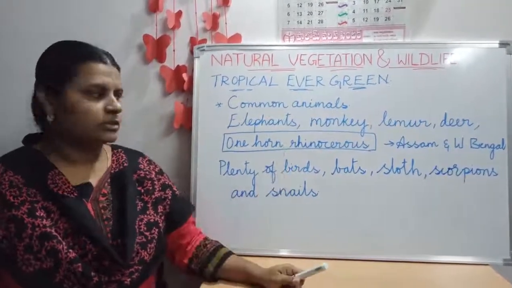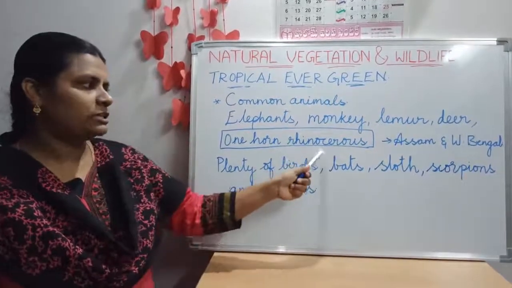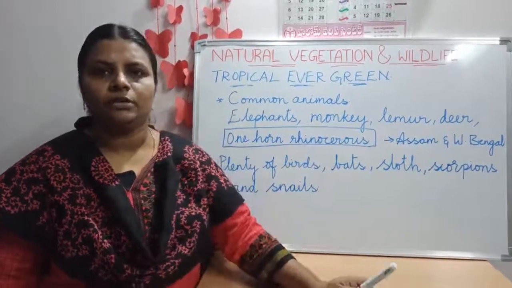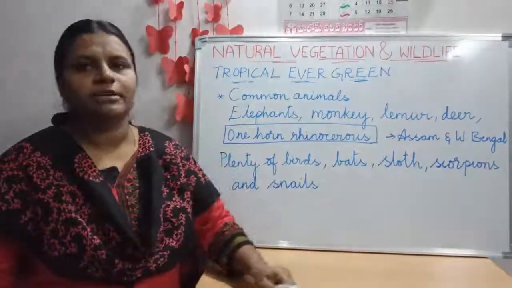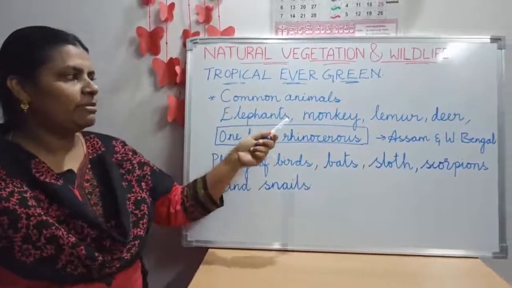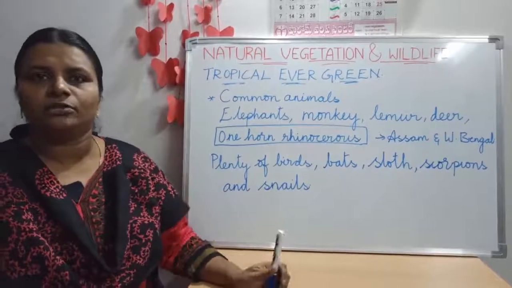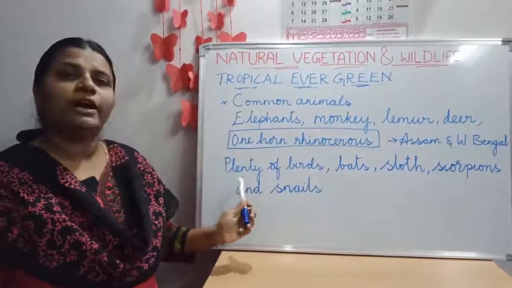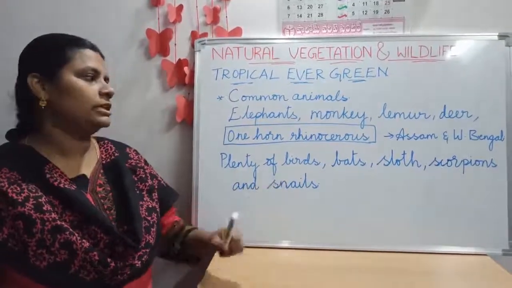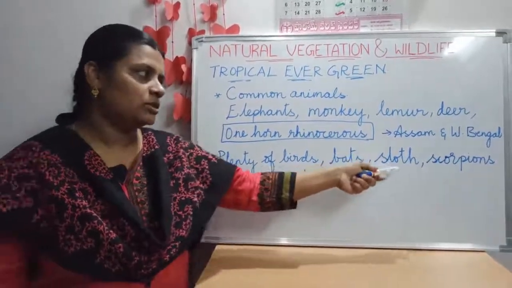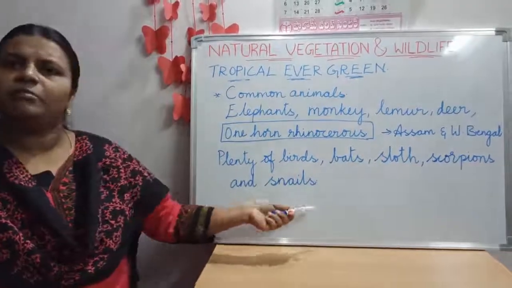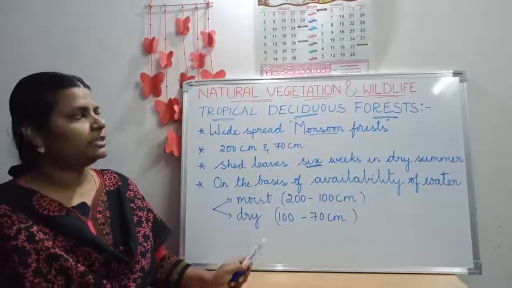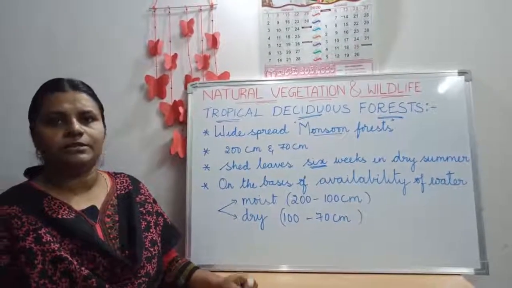This animal is especially available in 2 states, that is West Bengal and Assam. In which states, children? Assam and West Bengal. And the remaining animals can be found anywhere, as we discussed in the states, Kerala, Tamil Nadu, etc. Next, you can also find a large variety of birds, children, even bats, sloths, scorpions and snails, and many more animals in those areas. Now we come to the deciduous forest, children. They are called tropical deciduous forests.